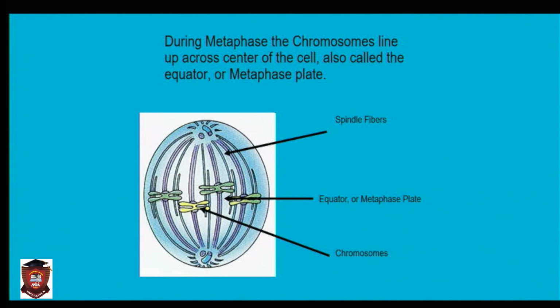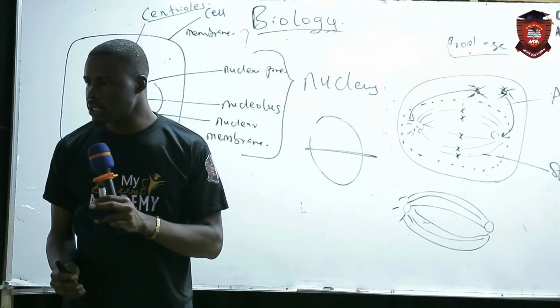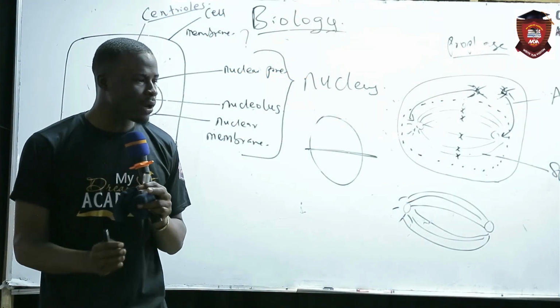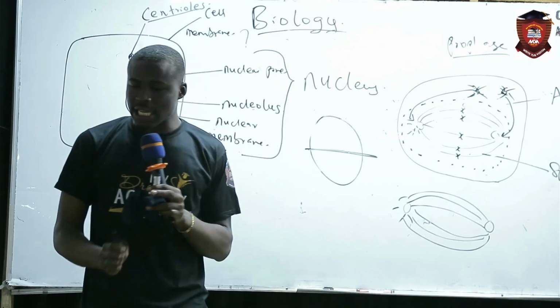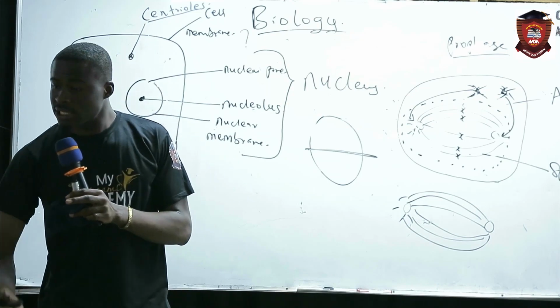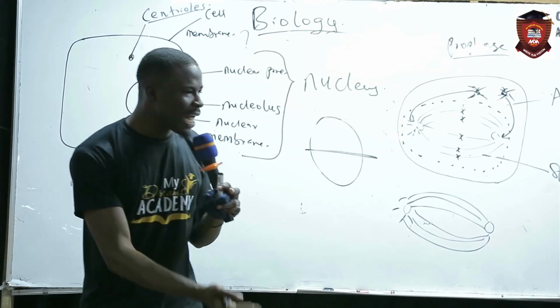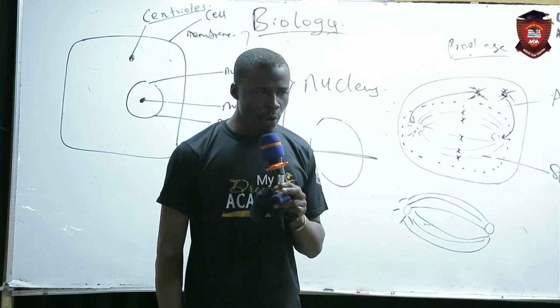Their movement to the center is called early metaphase. So whenever they use early and late, let it not confuse you. The main thing that happens at metaphase is that the chromosomes align at the equator, the center. Anything that happens before coming to the center is called early metaphase. Are we following?